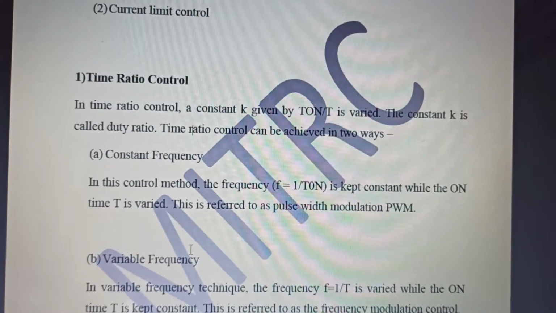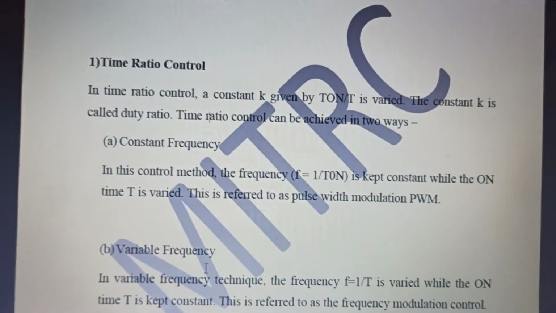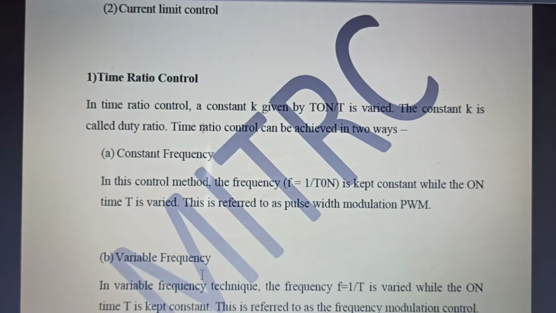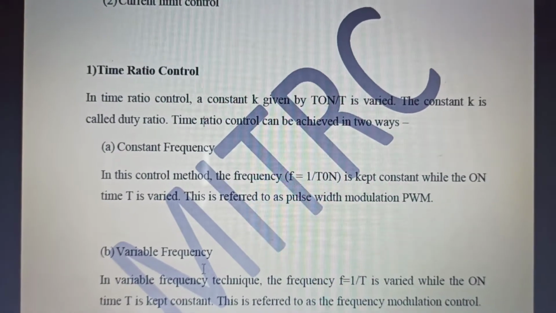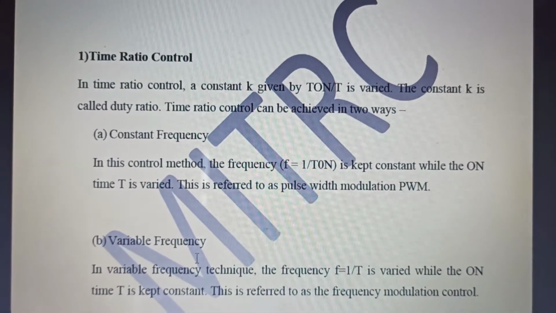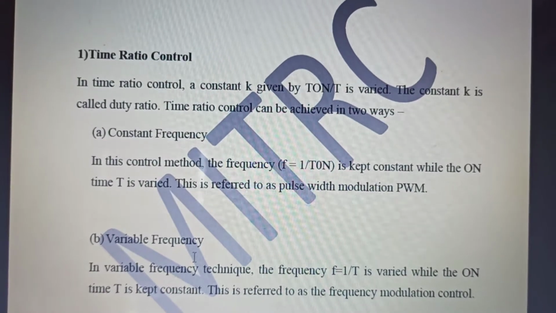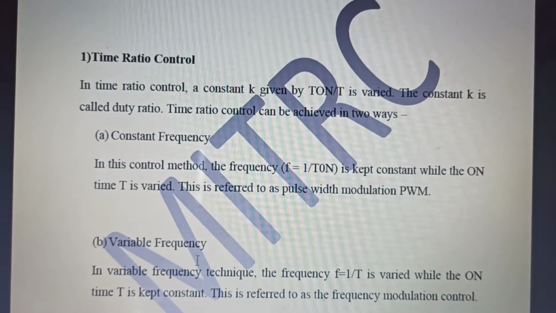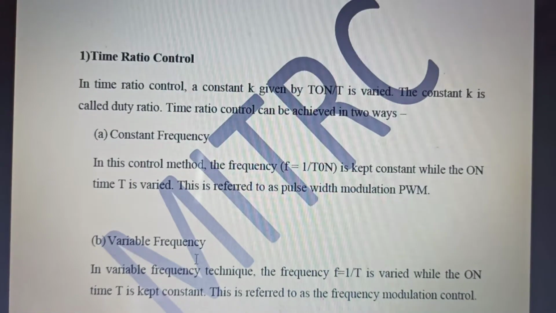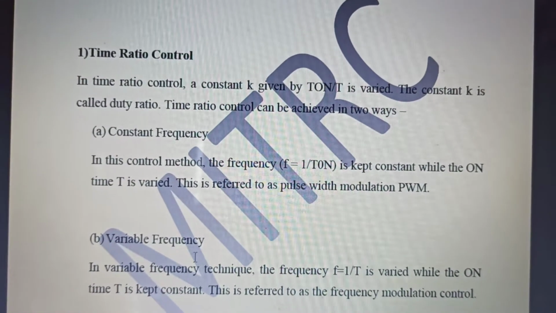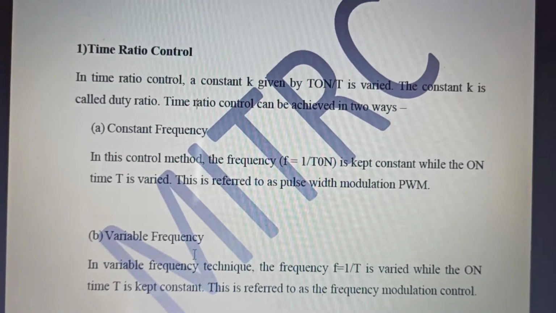In the time ratio control, the on time is controlled. That is, the duty ratio D, which is T on by T, is varied, and this helps in the control of the duty ratio. This time ratio control can be achieved in two ways.